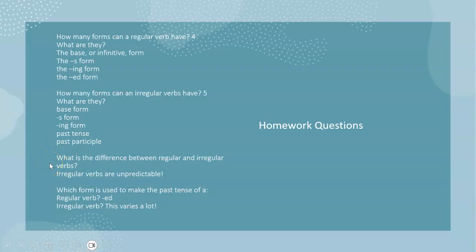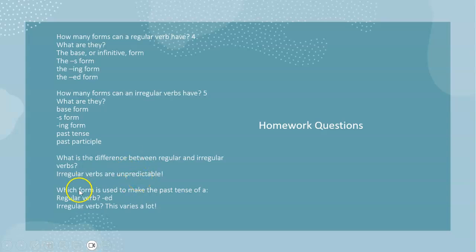Do I have to deal with these in learning Dutch? Yes, I do. In Dutch, you also have regelmatig and onregelmatig werkwoorden, and it makes life challenging and fun for people learning foreign languages. Okay, what is the difference though? Well, onregelmatig, irregular verbs are unpredictable.